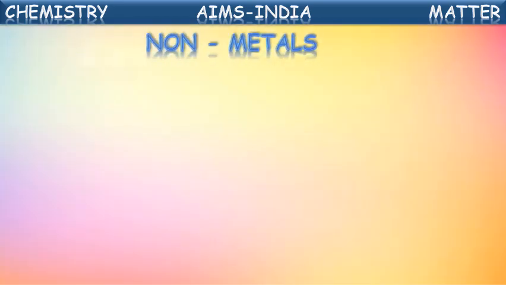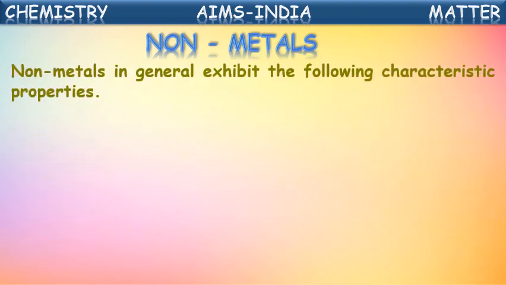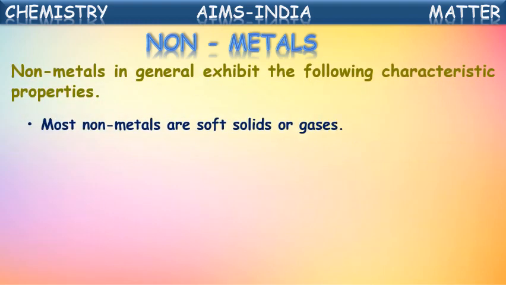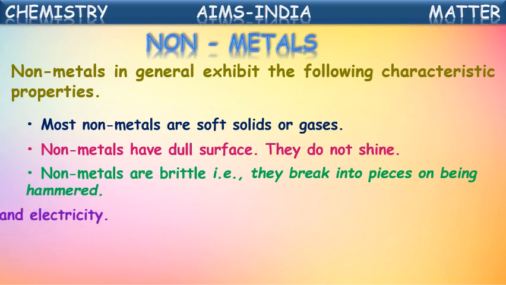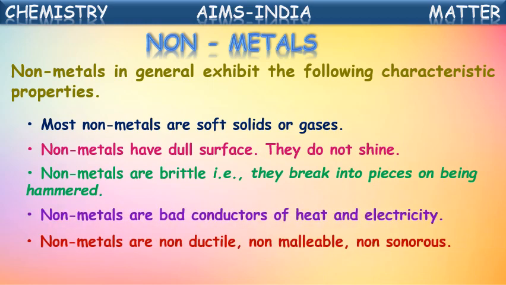See, now we studied about metals. Now come to the non-metals. Non-metals in general exhibit the following characteristic properties. We studied the metals' characteristic properties, right? Like that only, we are studying the non-metals' properties also. Most non-metals are soft solids or gases. See, non-metals are soft solids or gases.